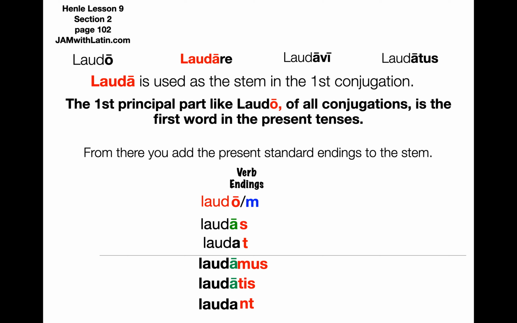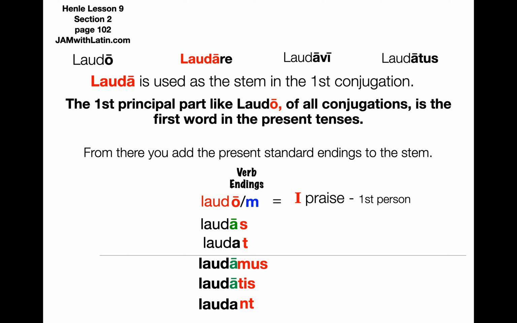Now, why are some of those A's green? Well, the green ones are the ones that have the macron, and the black ones don't have the macron. And that is the standard pattern for macrons in conjugations. The third person, singular and plural, usually do not have a macron over the vowel next to the stem and next to the ending. All right, so let's see more about the verb endings.